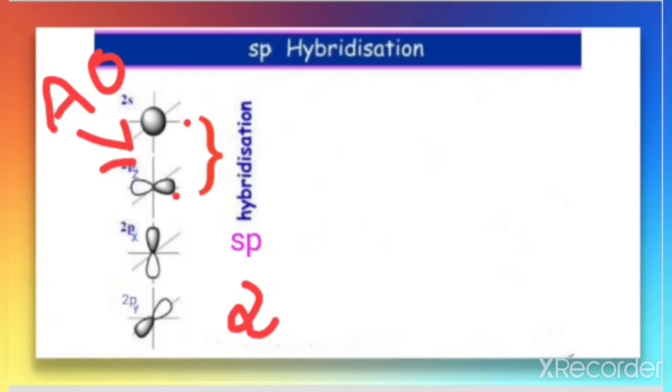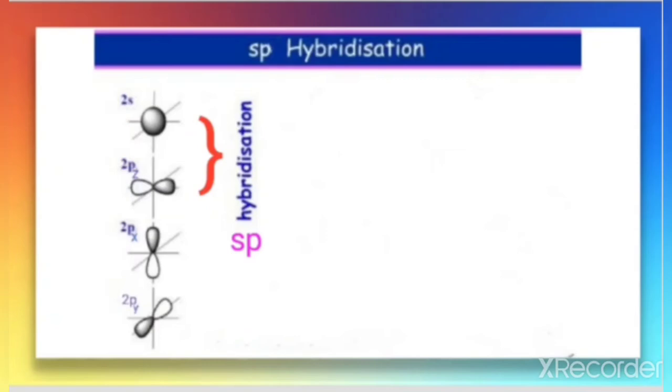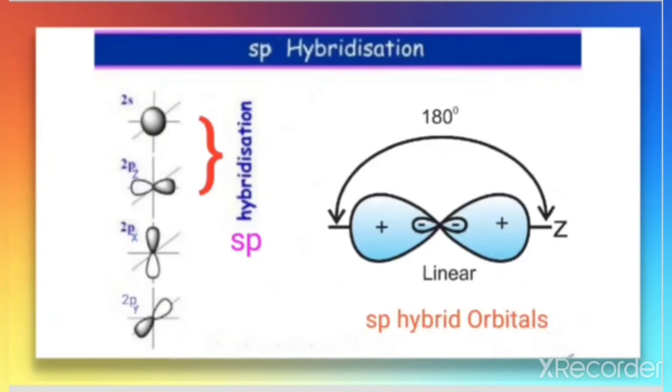That is what we have discussed in the postulate. In sp hybridization, the two sp hybrid orbitals are linearly arranged, because, as in the postulate, they try to occupy the space in which they get the maximum angle. For the case of two, the maximum angle is 180 degrees.